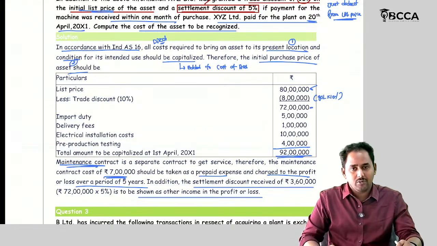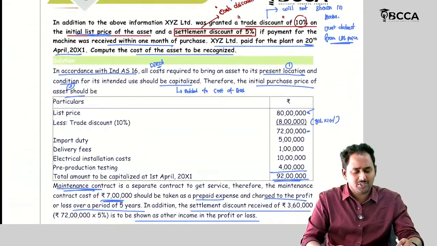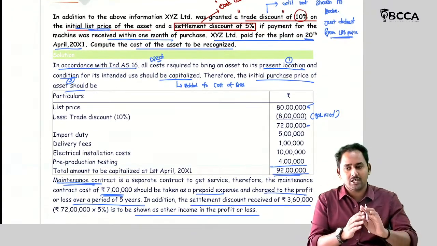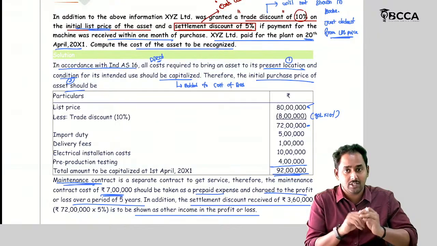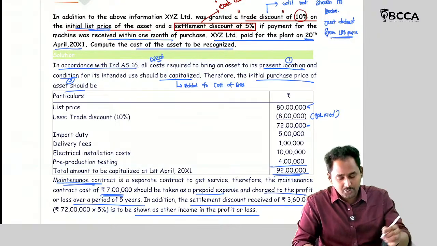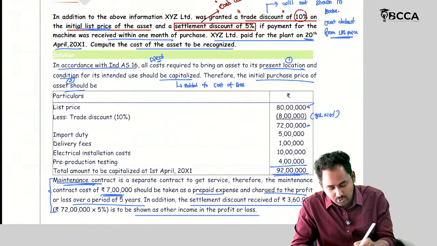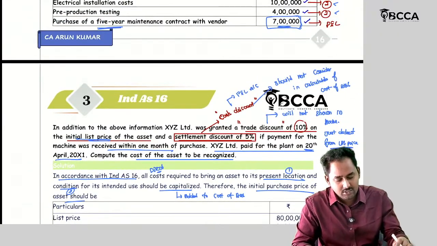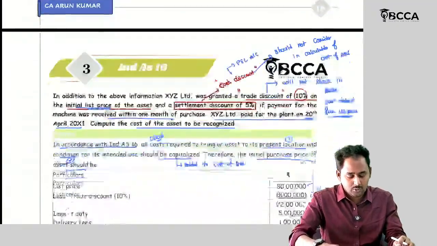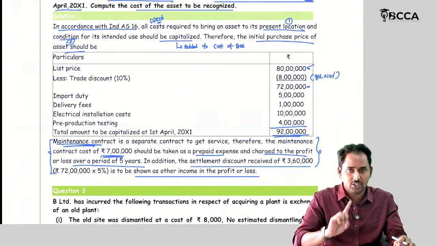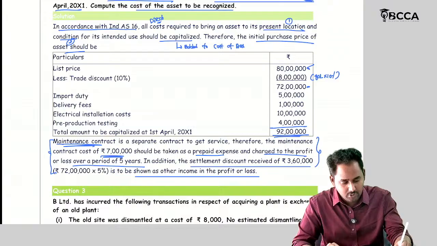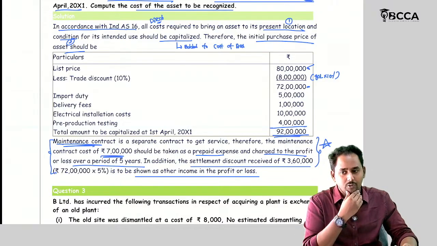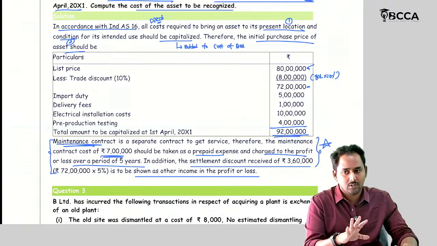So everyone is going to solve this problem. This 92 lakhs is easy. And if you are thinking that 92 lakhs is completed, then my part is over, that's wrong. You should show what to do with the remaining elements also. What are the remaining elements here? Settlement discount and maintenance. So we should give the accounting treatment for these two elements also. It's very important. Then only you can get the full marks. Otherwise you may get only 3 or 4 marks. Okay.